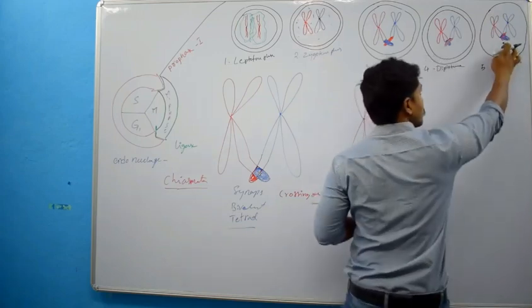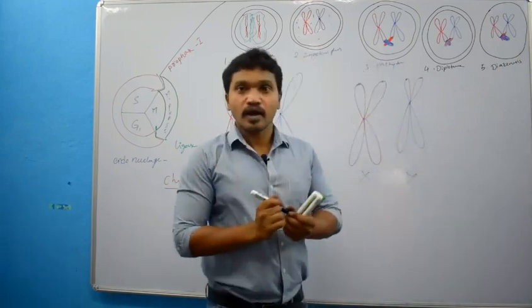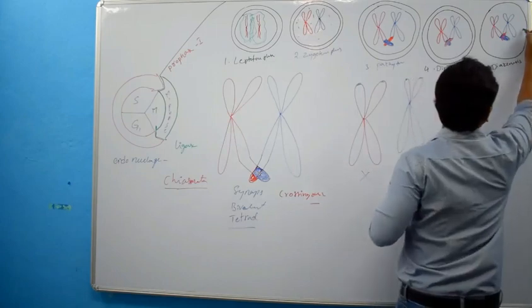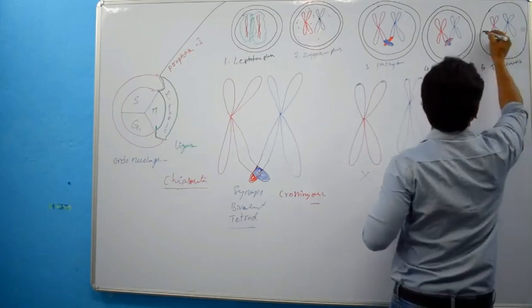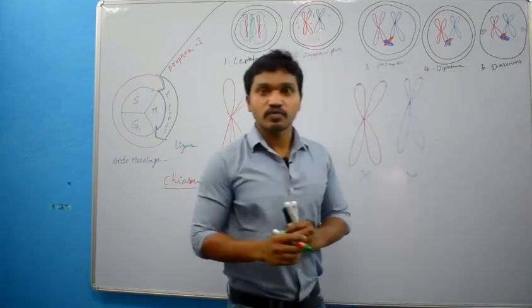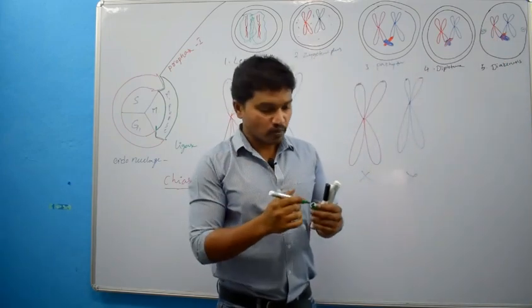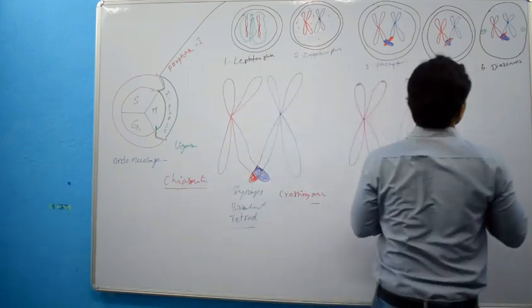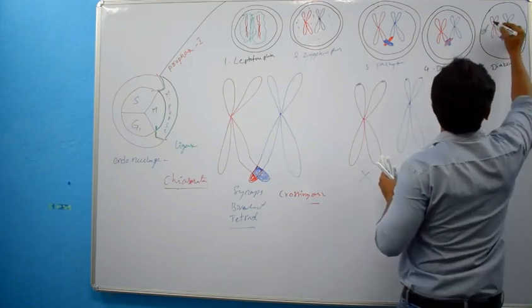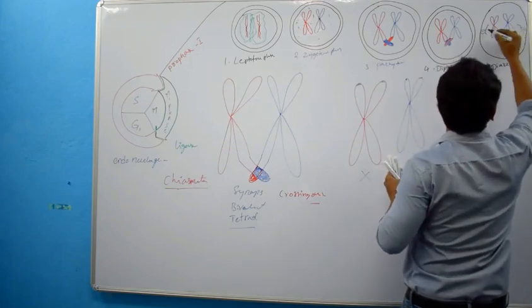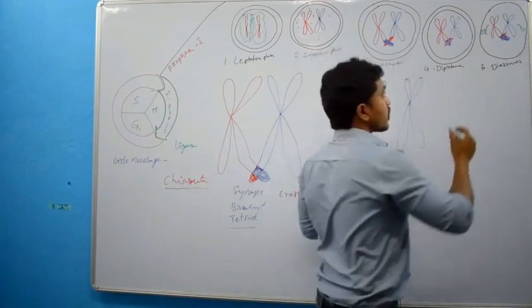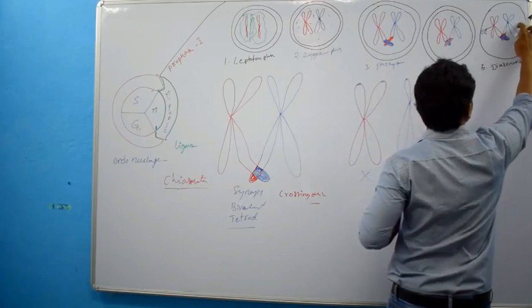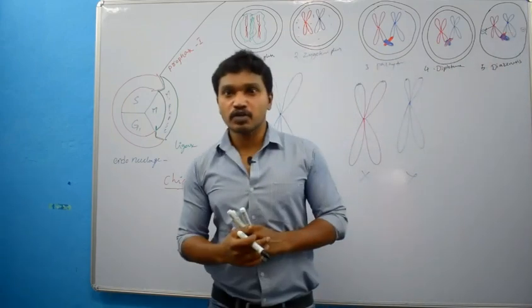So this nucleolus will disappear, and there is migration of centrosomes, and these centrosomes will organize to produce microtubules, so that microtubules will be formed, right, and these microtubules will attach to the chromosomes.